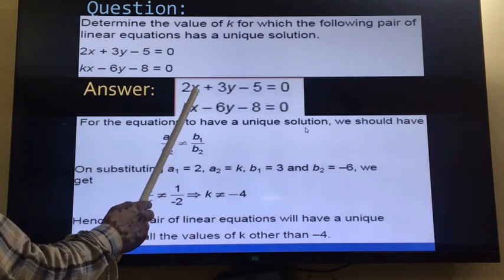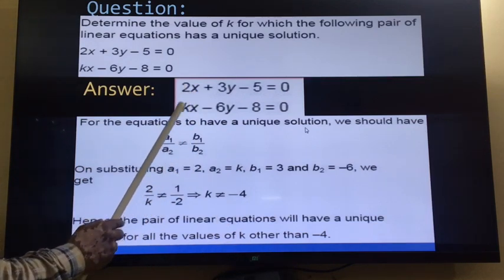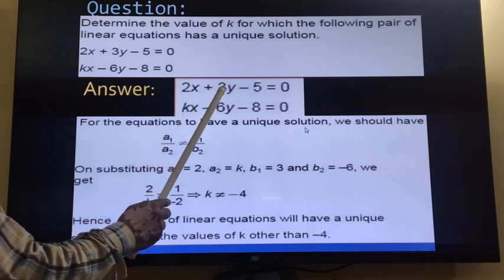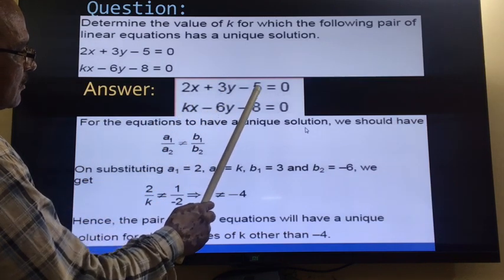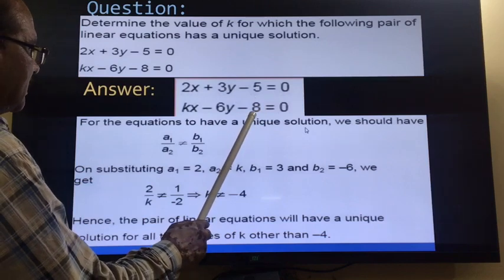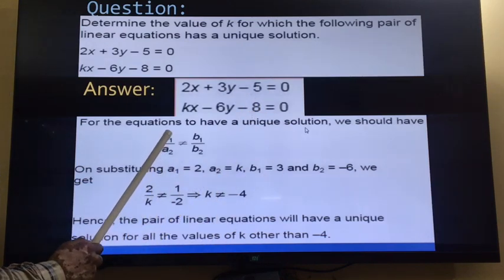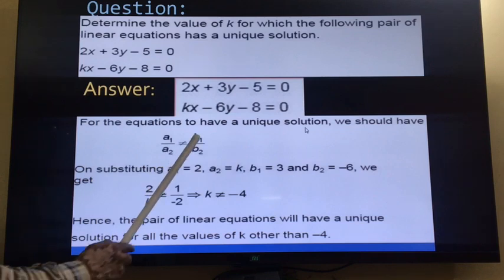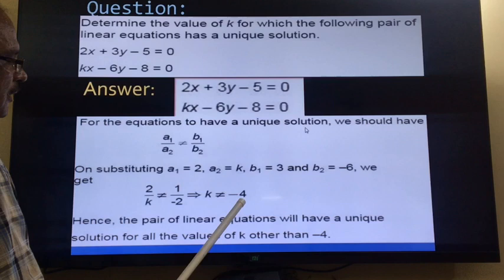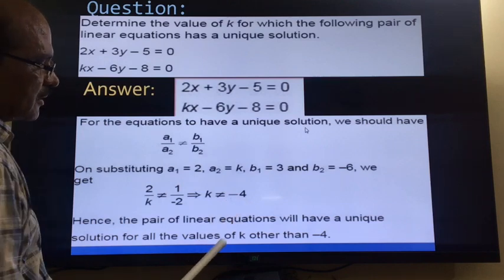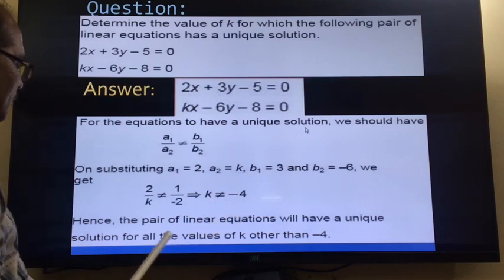After comparing these equations, we get a1 is equal to 2, a2 is equal to k, b1 is equal to 3, b2 is equal to minus 6, c1 is equal to minus 5, and c2 is equal to minus 8. After that, put the values of a1, a2 and b1, b2. So a1 upon a2 means 2 upon k is not equal to 1 upon minus 2. If you do the cross multiplication, you will get k is not equal to minus 4. So k is not equal to minus 4, right?